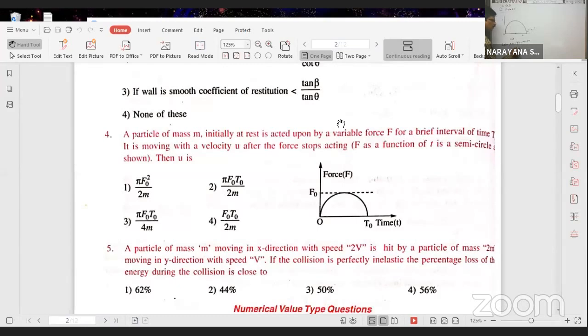That's why as both are equal, pi into r means pi r square. Pi r square by 2 is the area of the semicircle. Okay, this is equal to m into final velocity of the body v minus initial velocity 0. That's why initial momentum 0. Pi into rx. Rx means, you see, radius of the semicircle along x-axis means this total time up to this, it is equal to diameter, that is equal to t naught.